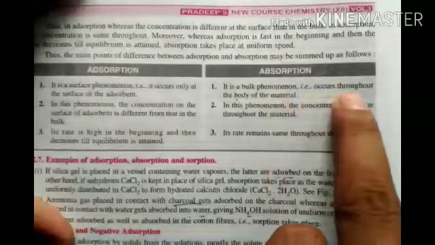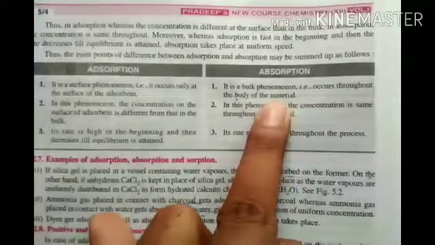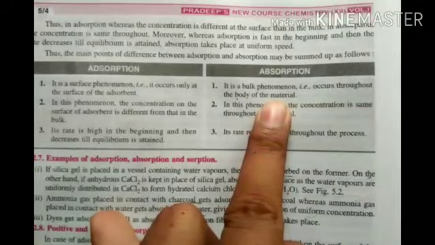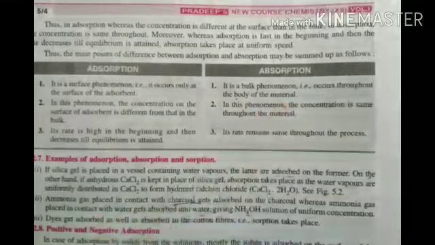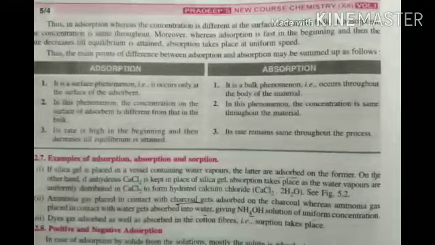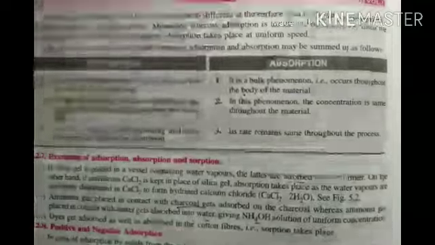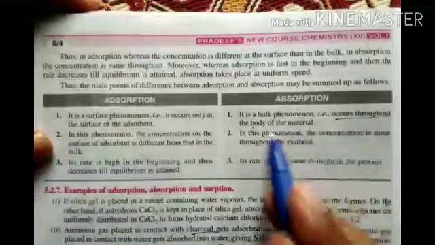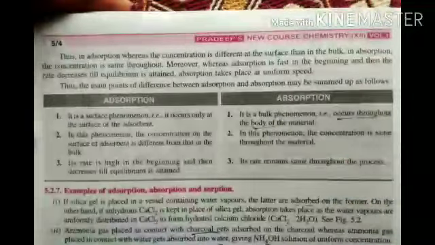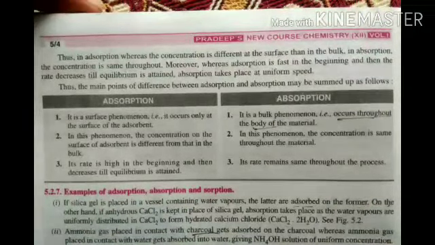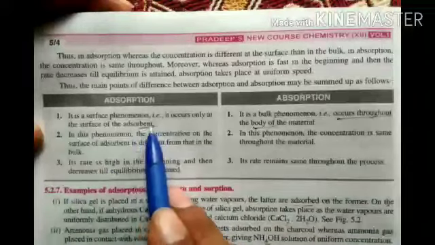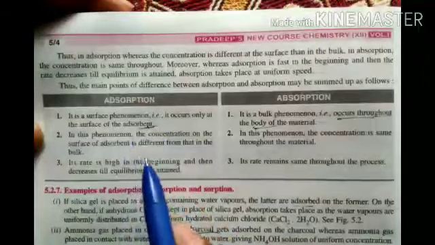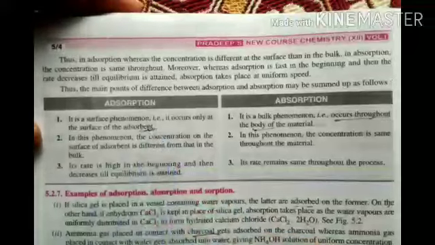Absorption is a bulk phenomenon occurring throughout the body of the material. Means it goes inside and the reaction is possible inside. First point is telling adsorption means only on the outside surface it is happening, nothing inside. Absorption occurs inside the material also, throughout the body.